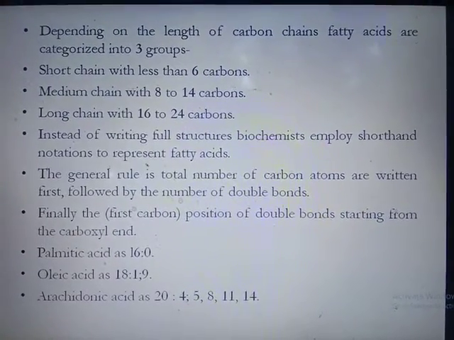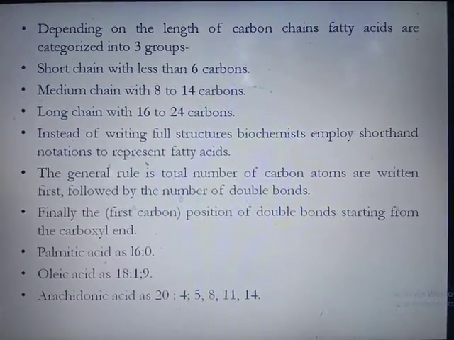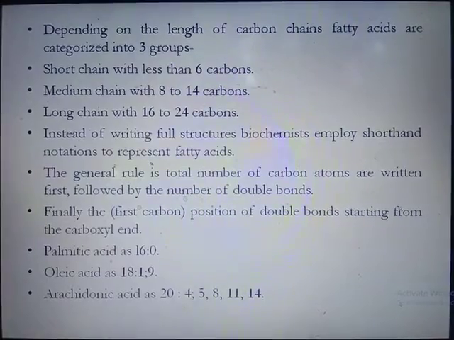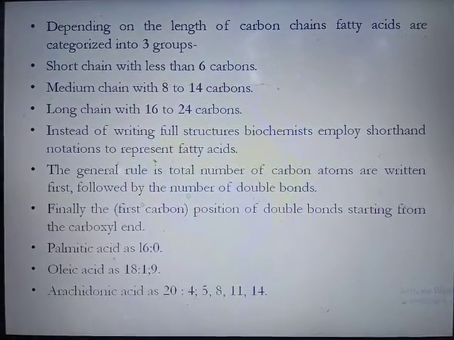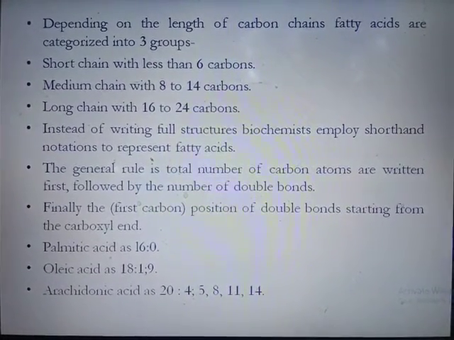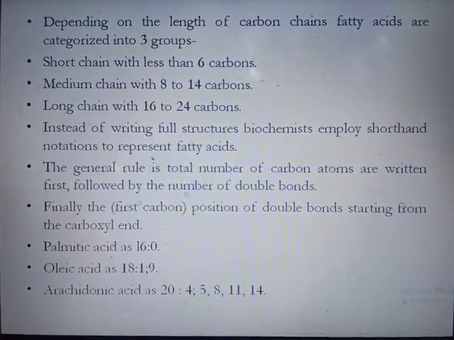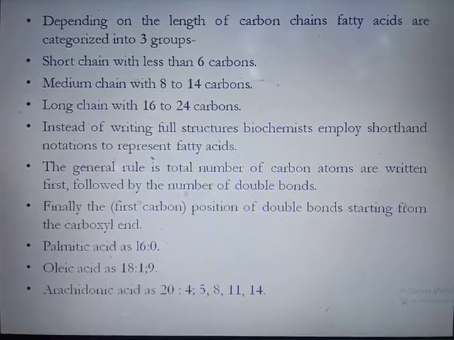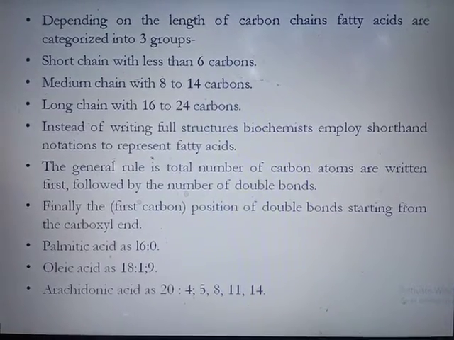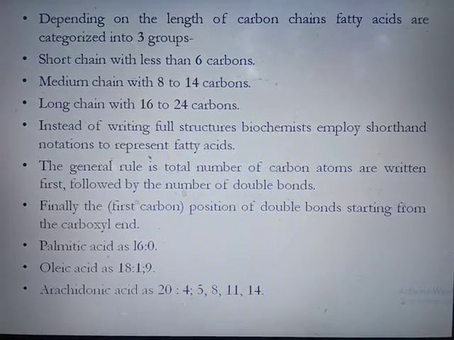Depending on the length of the carbon chain, fatty acids are categorized into 3 groups. First is short chain fatty acid, which contains fewer than 6 carbons. Then medium chain fatty acid, which contains 8 to 14 carbons. Then long chain fatty acid, which contains 16 to 24 carbons.